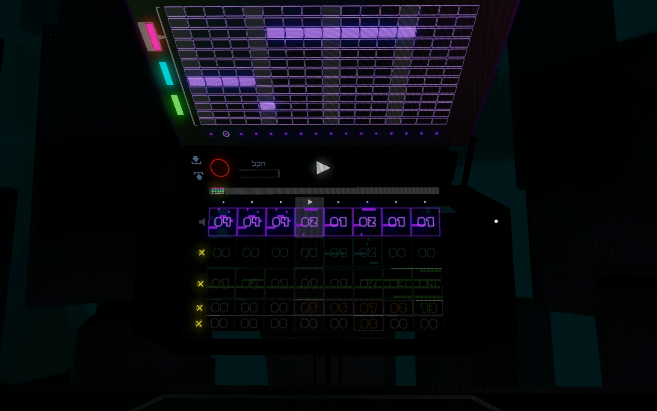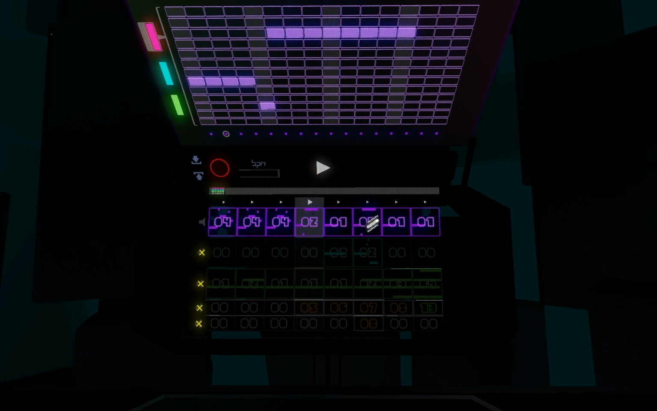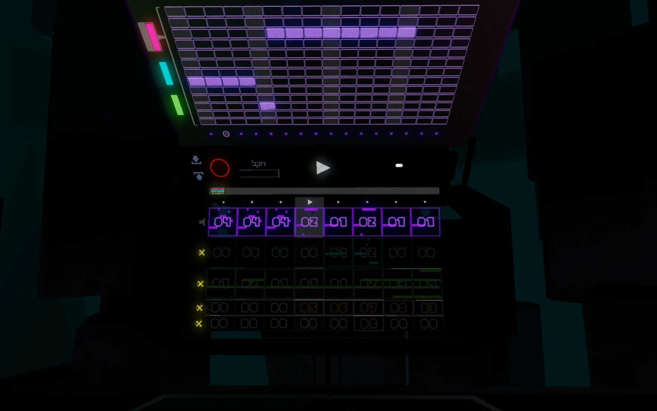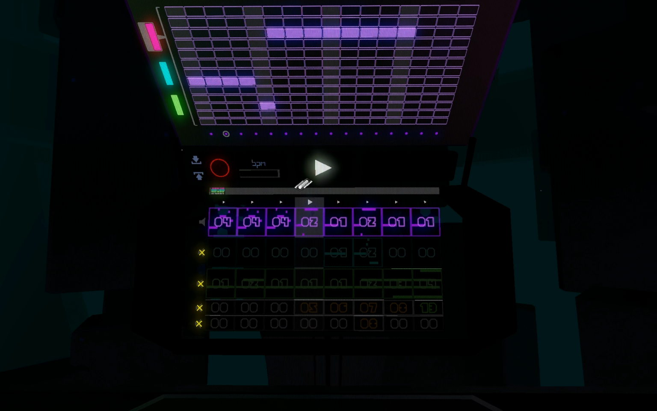Before I dive into the main part of the pattern sequencer, I'll just quickly talk about some of these controls at the top. Perhaps the most important control is right here in the middle, the play/stop button. As you can imagine, it either starts or stops playback of the pattern sequencer.